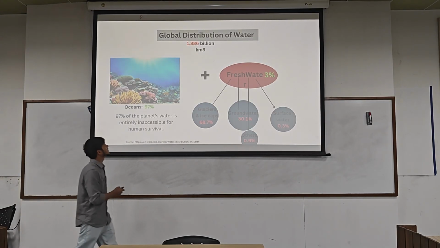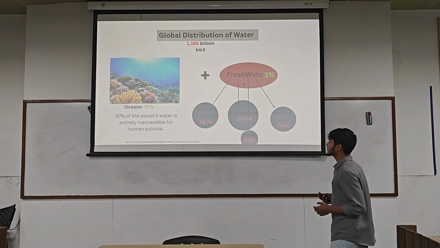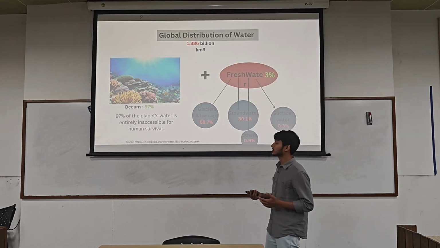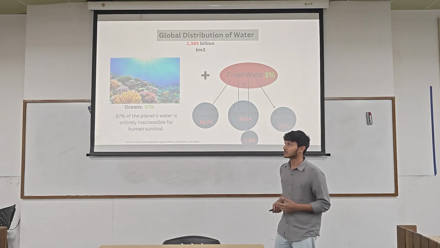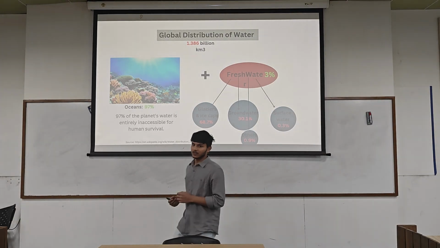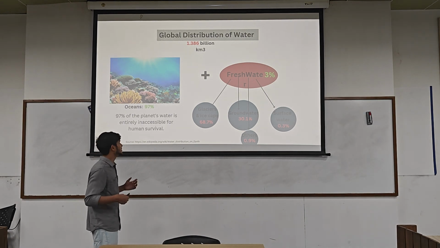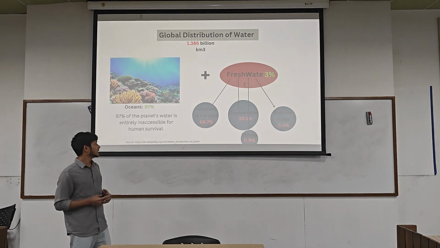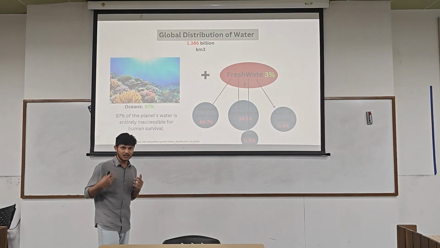So let's have a look at the global distribution of water. As you can see, 97% of the total water is in the oceans, which we can't use for our daily lives like drinking and irrigation. The remaining 3% is fresh water. In that 3%, 68.7% of water is locked in glaciers and ice caps, and 30% of water is underground, which is very expensive to use.